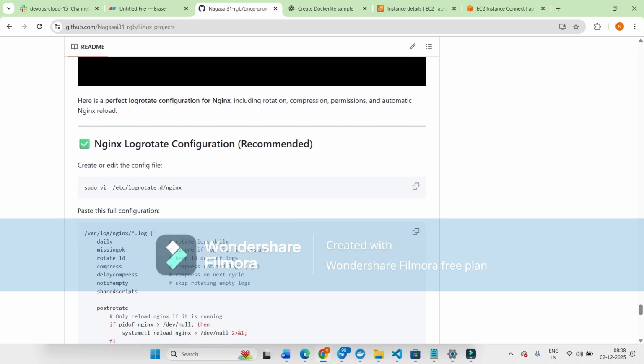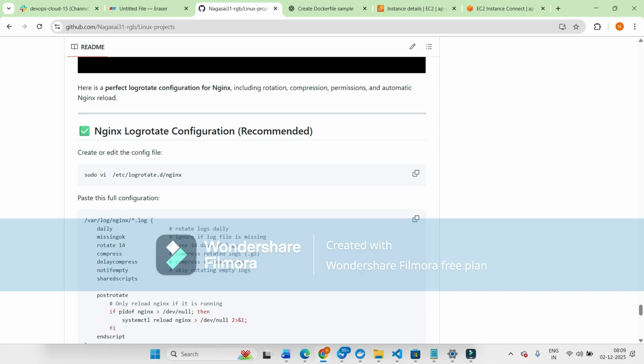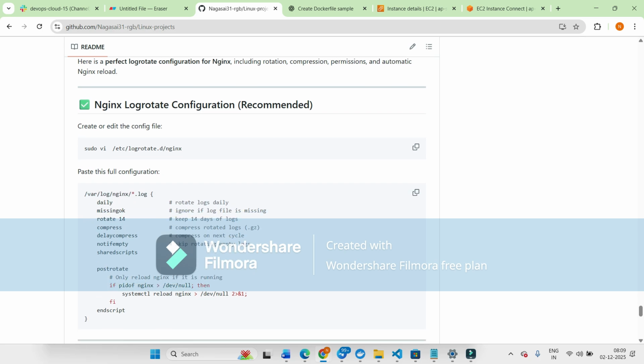And then the next command is log rotation. In my EC2 instance I have only Nginx. For every web server we have a default log rotation path. For Nginx, this is the default path, /etc/logrotate.d/nginx.